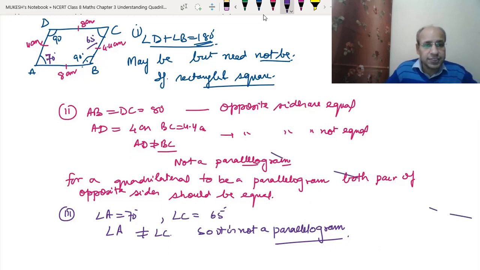In the first part, it is given that the sum of angle B and angle D is 180 degrees. Maybe, but may not be, because if these angles are 90, they will become either a rectangle or a square. But if they are not equal, it will not be a parallelogram. So it may be or need not be. In the second, AB and DC are equal, but AD and BC are not equal, so it will not be a parallelogram. In the third part, angle A is not equal to angle C, so definitely it is not a parallelogram. So dear students, I hope all the 4 examples and 3 questions are clear to you.